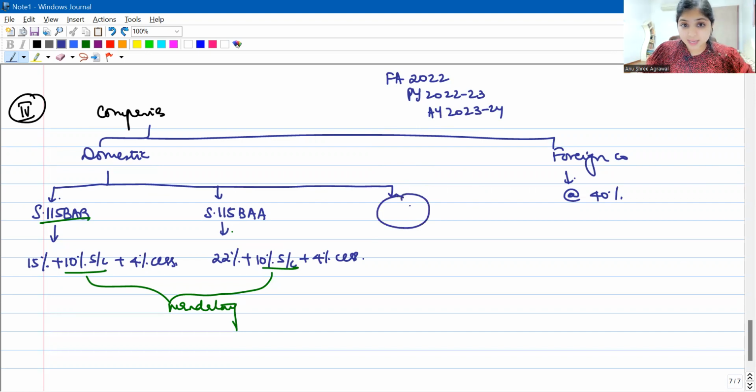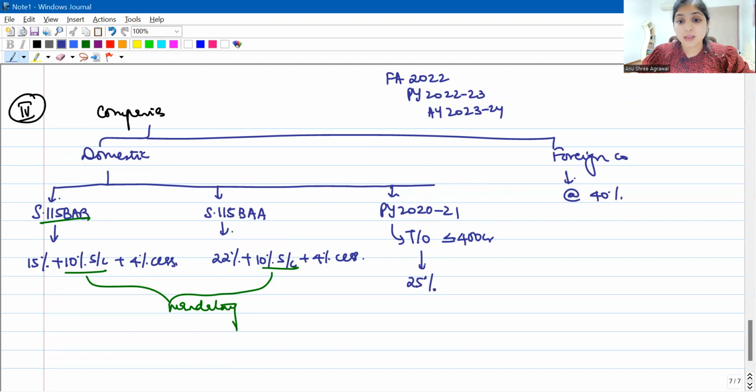In the third scenario here, go 2 years back, that is go to previous year 2021. Look at the turnover of previous year 2021. What is the turnover? Is the turnover up to 400 crores? If yes, you ask the company to pay tax at only 25%. Otherwise, in all other cases, you will ask the company to pay tax at the rate of 30%. Okay, so this is the provision about the tax rate of companies.